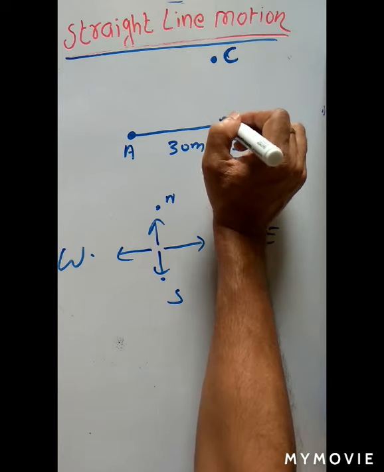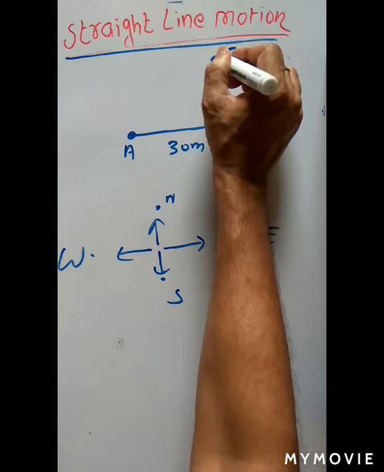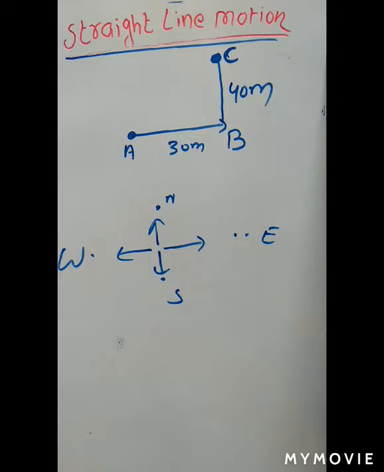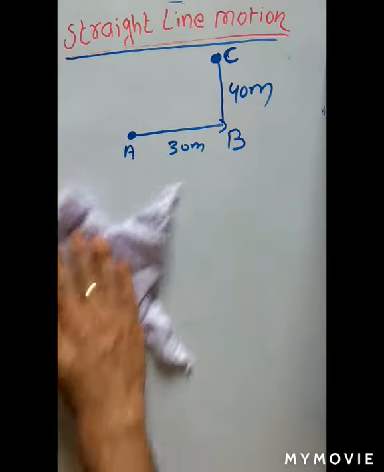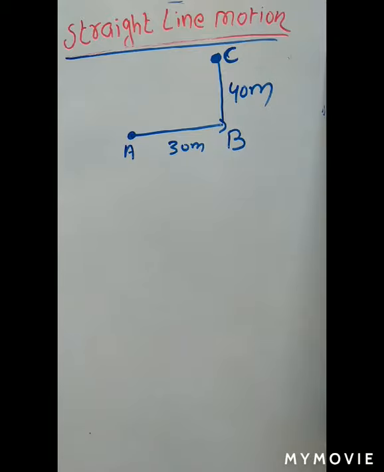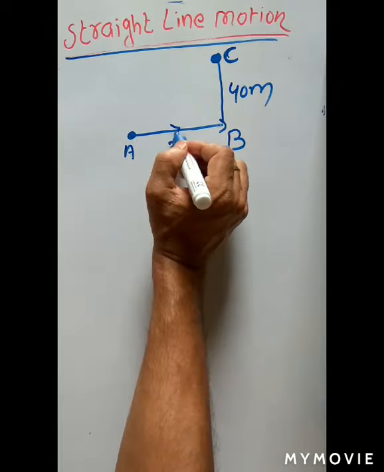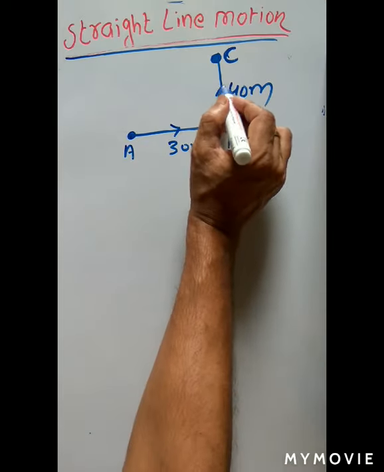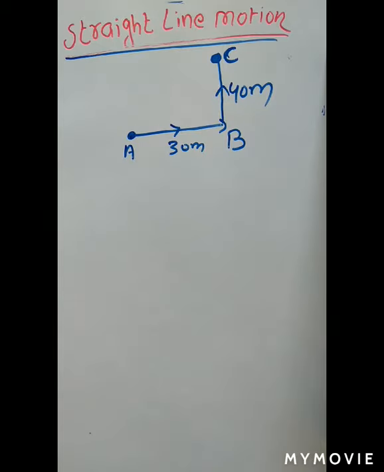Then he turns to the north direction and finally reaches point C, covering 40 meter distance. Now we will find what is the distance covered by the body. It is one-dimensional motion, which is straight line motion. It is moving first from A to B, then B to C. A is the initial point, C is the final point.